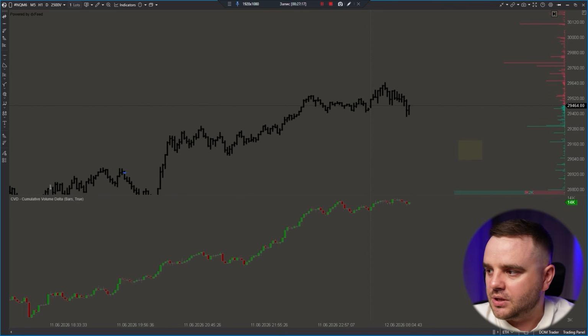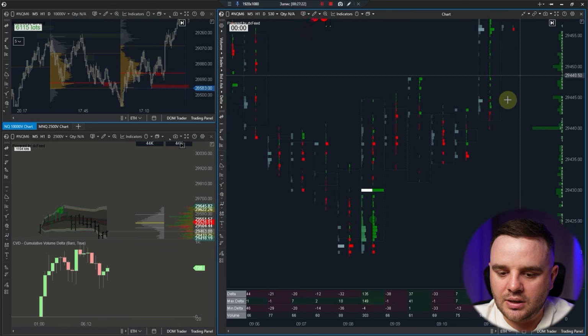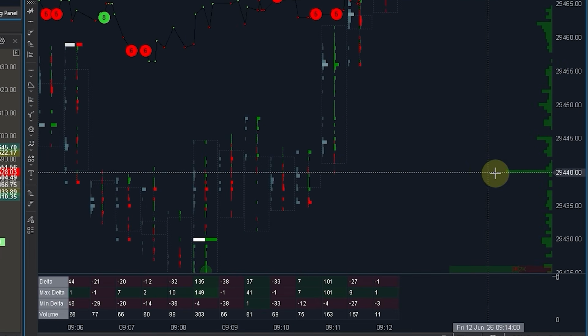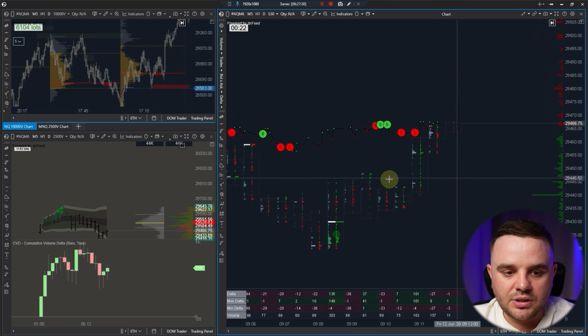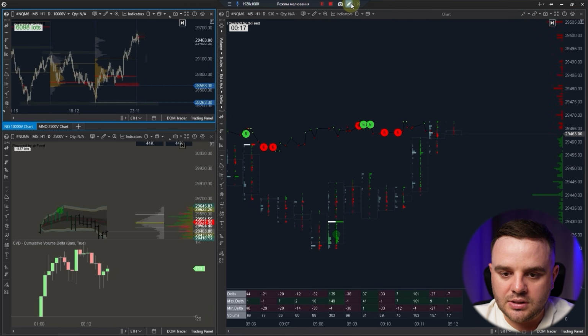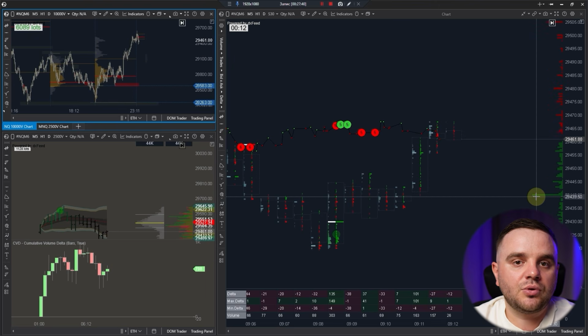Regarding, as you can see, DOM, depth of market, I use it here. This is my screen where I analyze clusters, the tape, and also here I analyze these DOM levels, because it's really easy and fast to do it. If there's some significant order, I understand if price retested, there could be some reaction. That's it. For me, it's enough to analyze it visually.